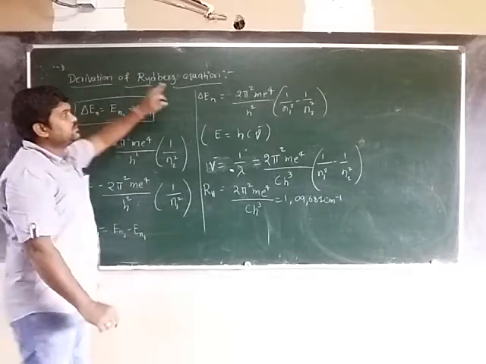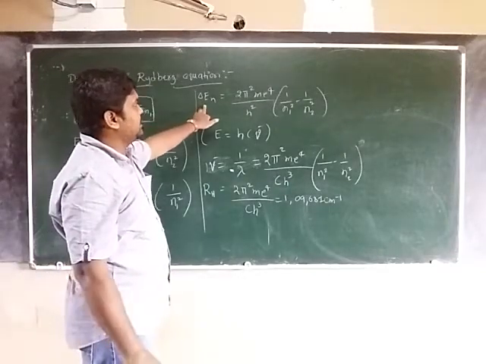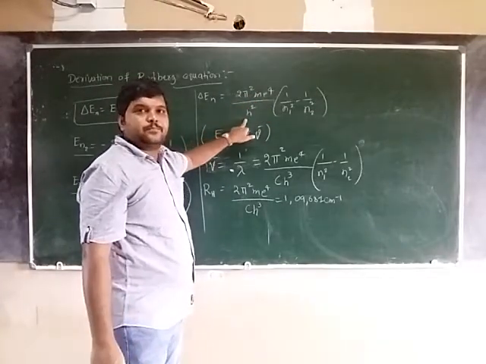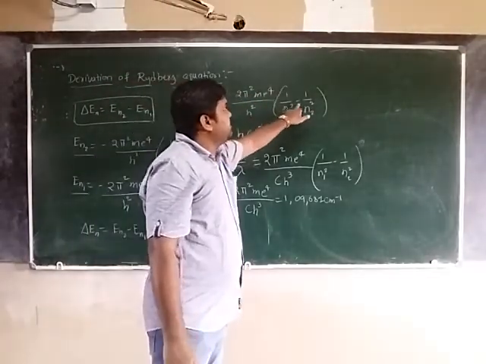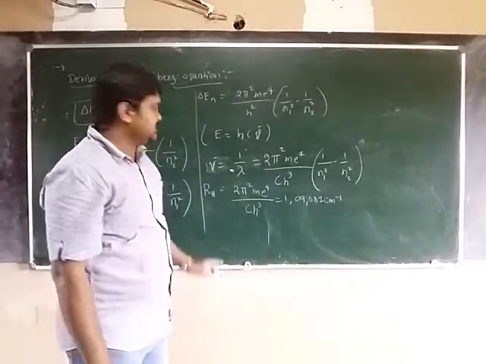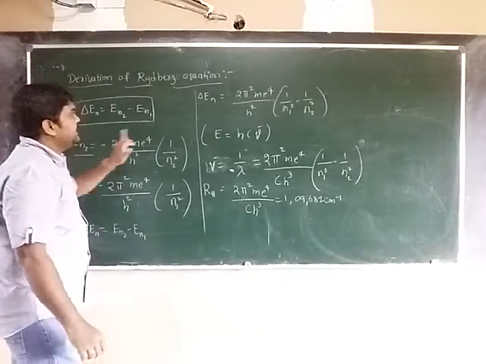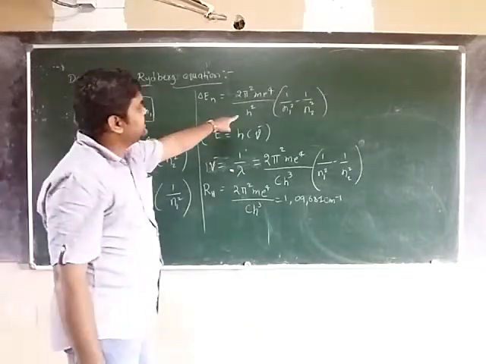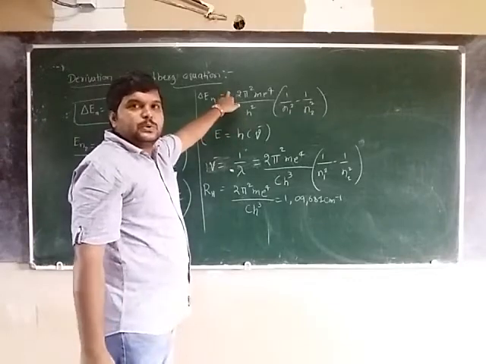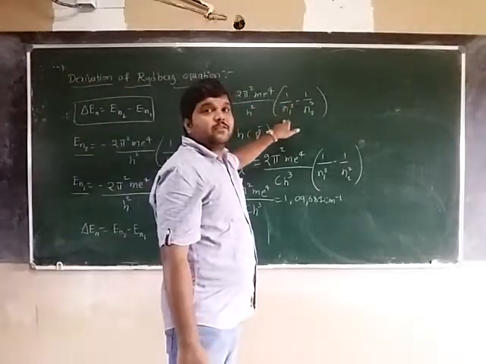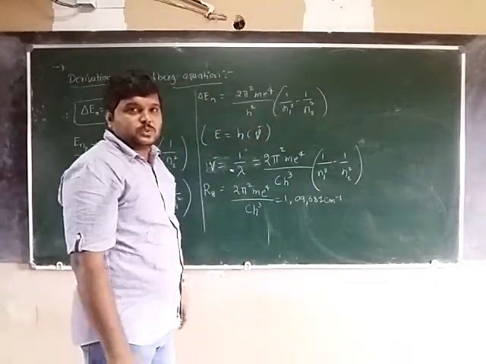So now we can substitute the values. Delta E is equal to 2 pi square me4 by h square times (1 by n1 square minus 1 by n2 square). Simply we are substituting the E2 value here and the E1 value here. After substituting, we get 2 pi square me4 by h square of (1 by n1 square minus 1 by n2 square).